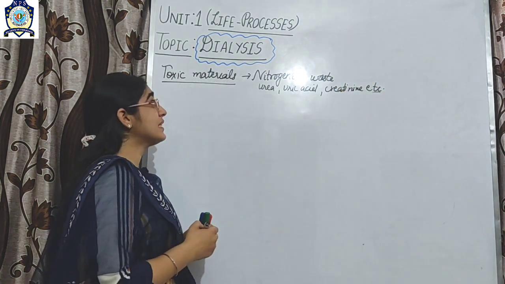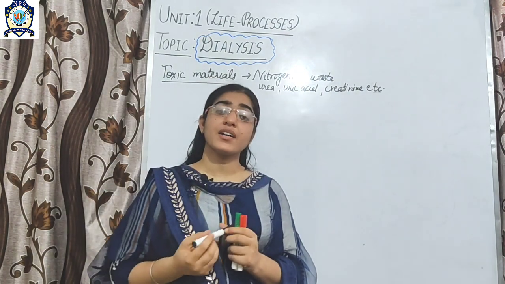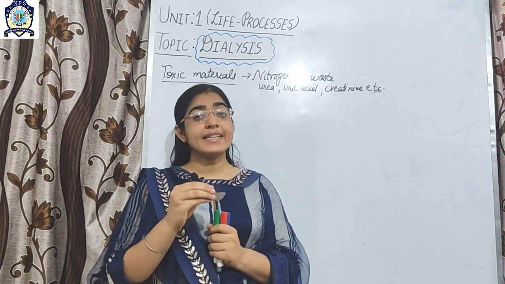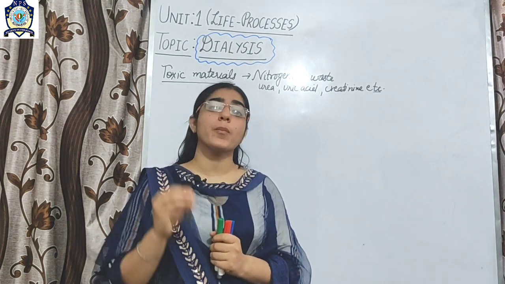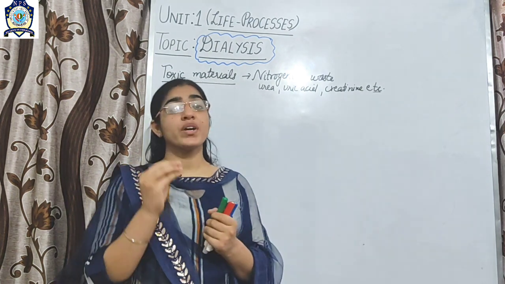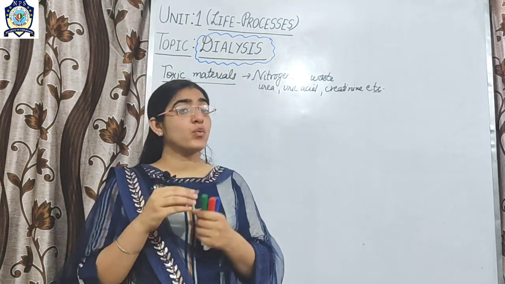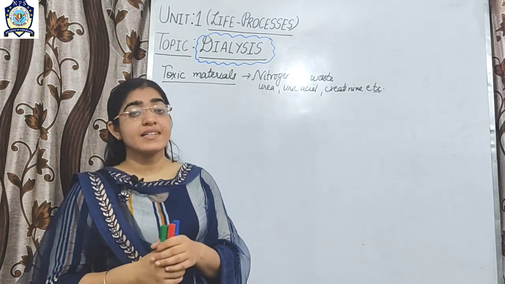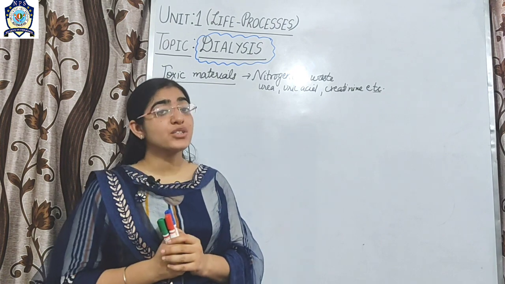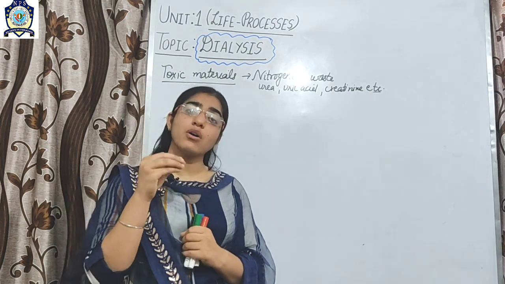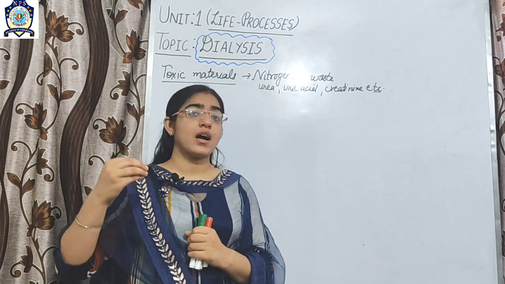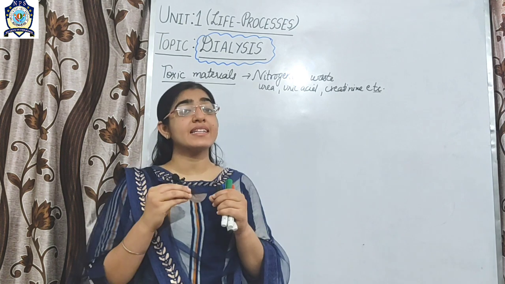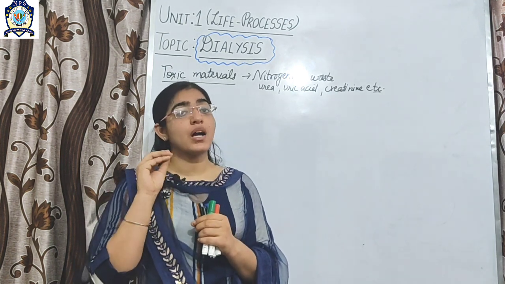But how are these toxic materials removed out of the body? In some persons the kidney doesn't work properly, or you can say the kidney gets failed. What would happen if the kidney fails? Then the nitrogenous waste will not be removed from the body, and this waste will get accumulated in the body.